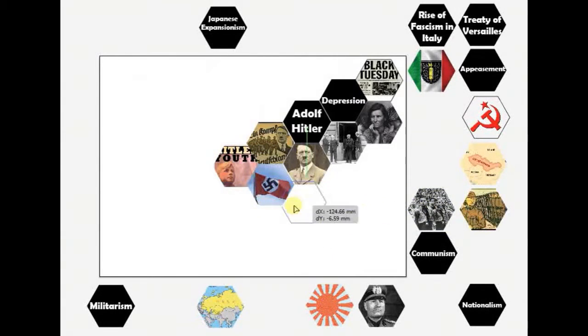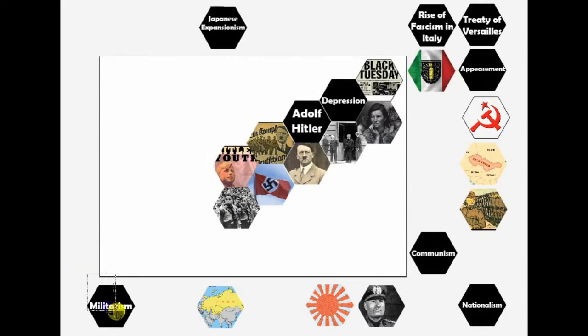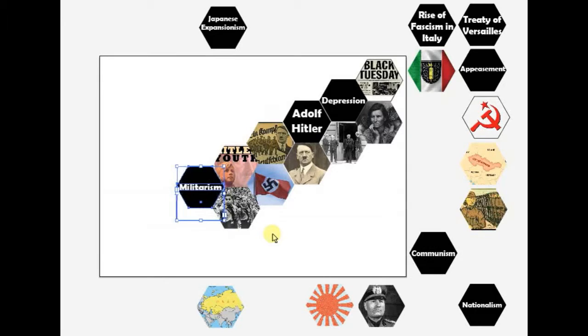Out of the Nazi Party came Hitler Youth, which was the younger version of it. And we have the picture there of the Hitler Youth. This is an example of militarism.